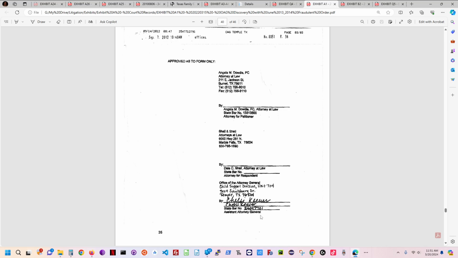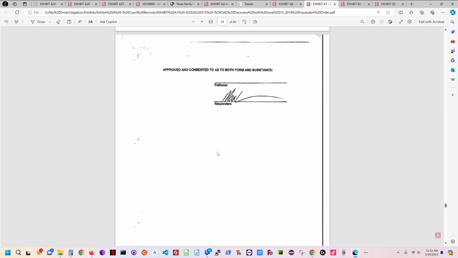And then the Attorney General's office, this Chelsea Keever, who's now in private practice, she signed it back in September of 2012. So somehow she was able to consent 2 years into the future, and they were able to get retroactive child support in violation of the law. And this is a forgery.